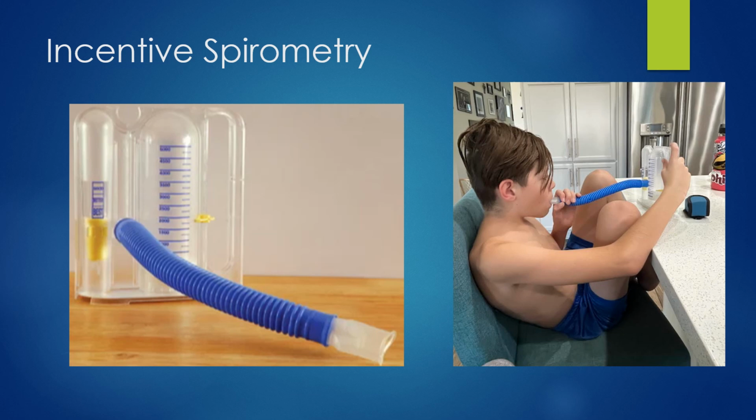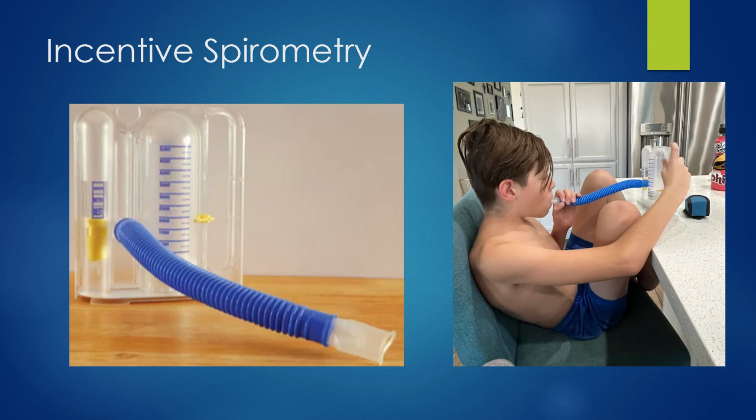To use it, they need to sit up, preferably in a chair and not slouching like the picture on the right. The kid in the picture on the right is not doing his incentive spirometry correctly, so this is a picture to show you what not to do. The mouthpiece is going to go into the mouth, and the person's going to take a slow, deep breath in, trying to keep the dial on the left-hand side of the device in the best category. At the same time, the indicator rises to that good, better, or best indication.